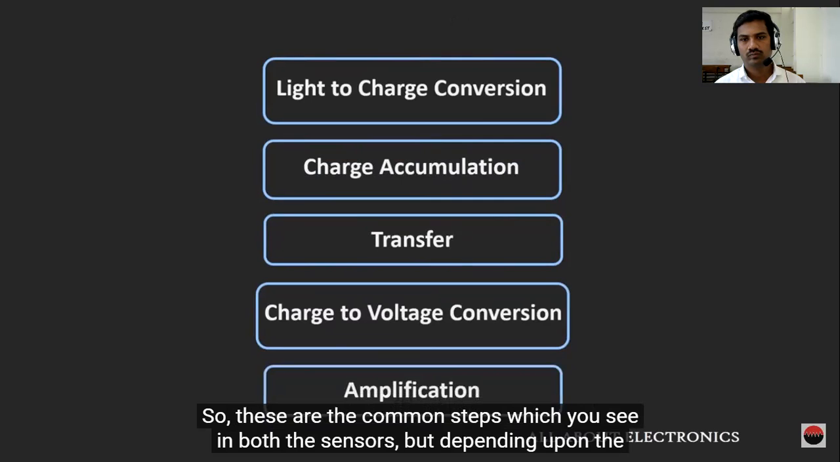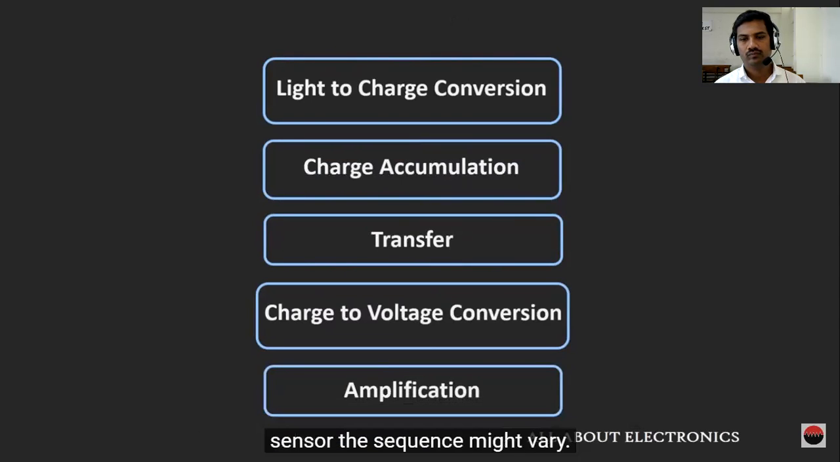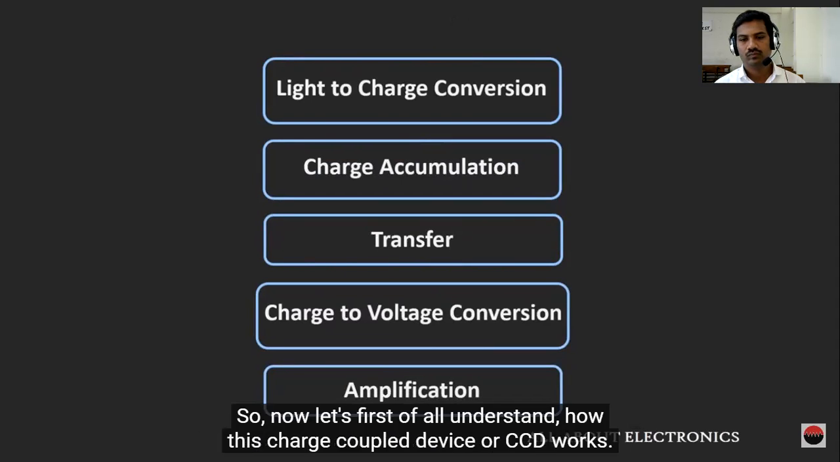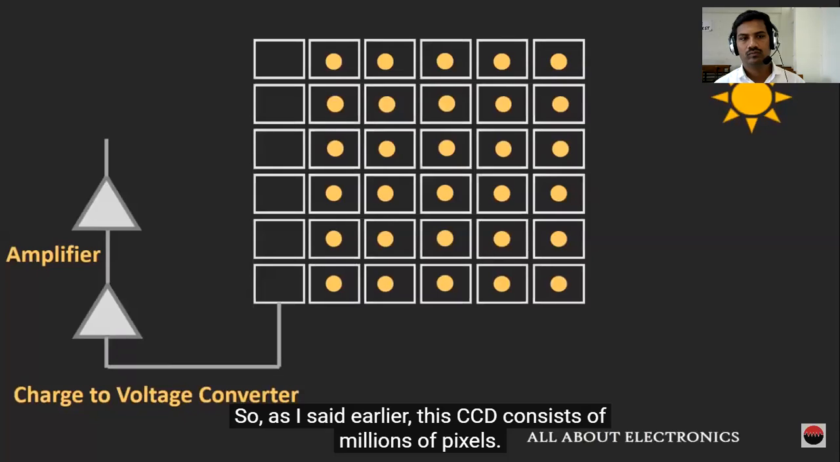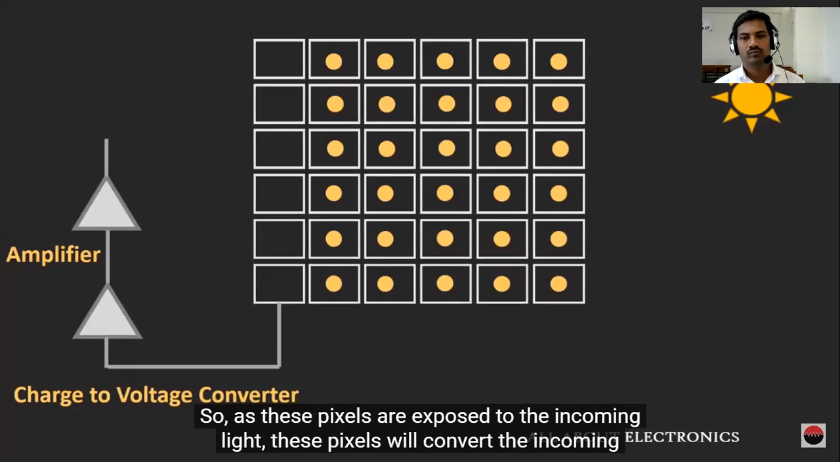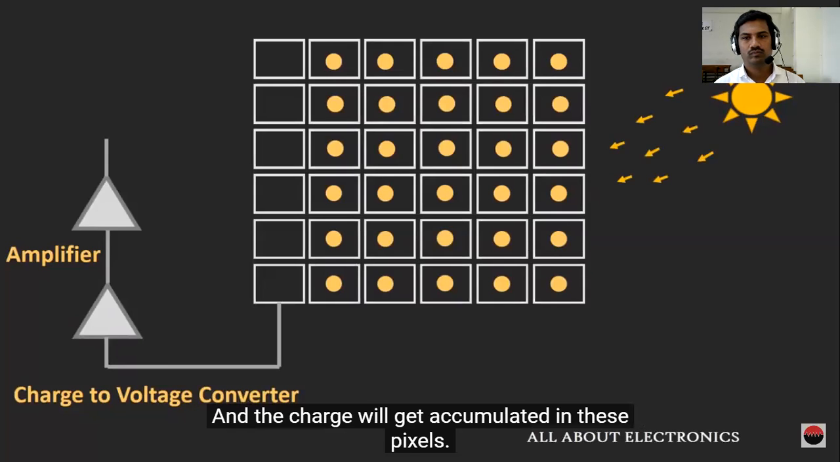So these are the common steps which you see in both the sensors, but depending upon the sensor the sequence might vary. So now let us first of all understand how this charge coupled device or CCD works. As I said earlier, this CCD consists of millions of pixels. As these pixels are exposed to the incoming light, they will convert the incoming light into charge, and the charge will get accumulated in these pixels.